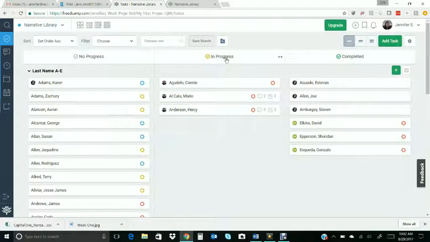Now notice I had you update the owner of the task, but not the progress. The progress is going to be moved to completed once the project manager accepts that narrative. Now we want to do that just to make sure that we're keeping tabs on whether that narrative is truly done. Sometimes the project manager will come back and just add maybe a few more edits or an idea maybe to throw in, anything like that.